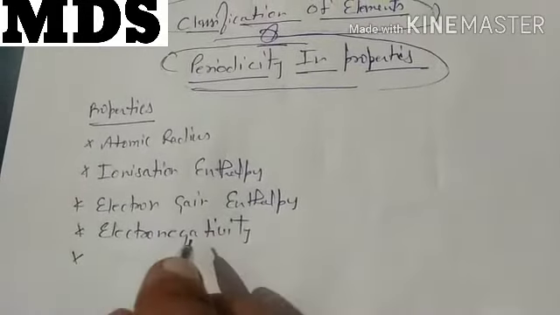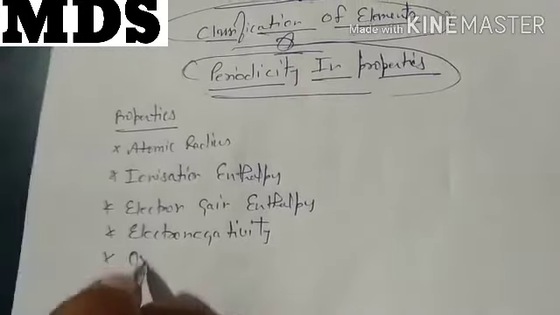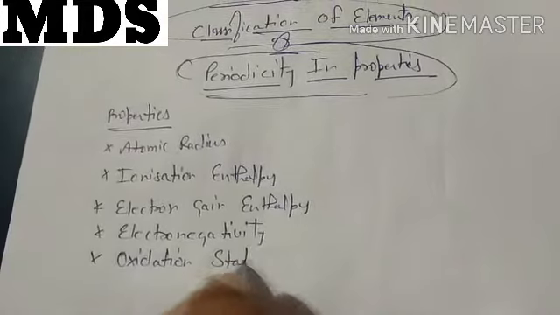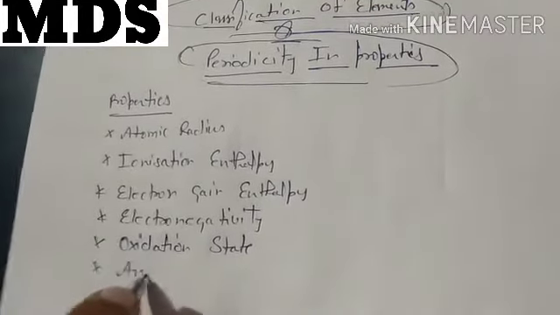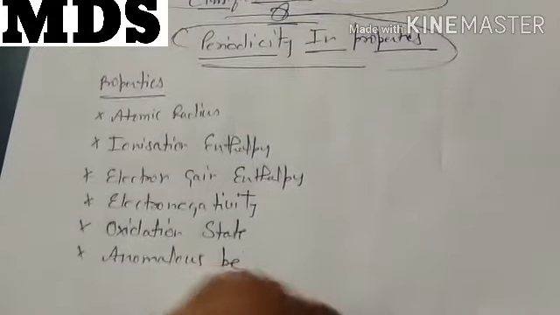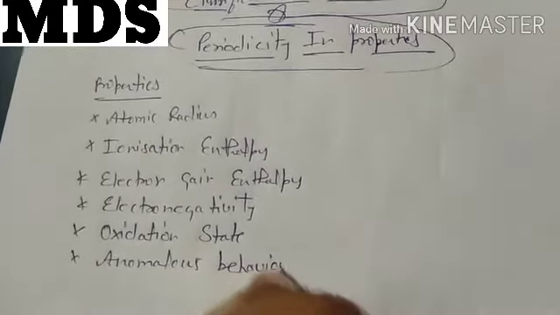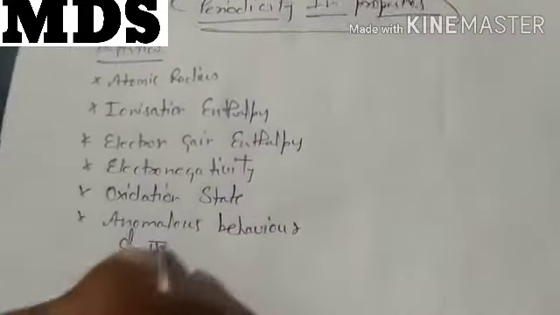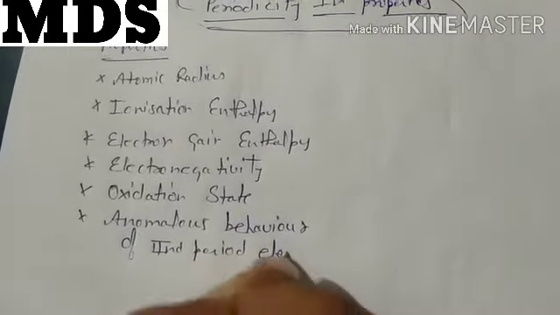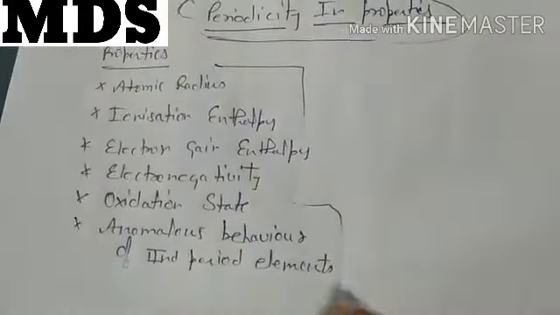These are the physical properties. Now chemical one is oxidation state and anomalous. Anomalous means strange behavior of a second period element. Second period elements.